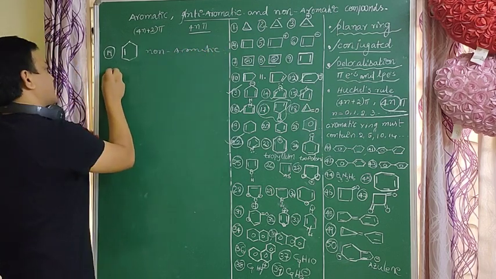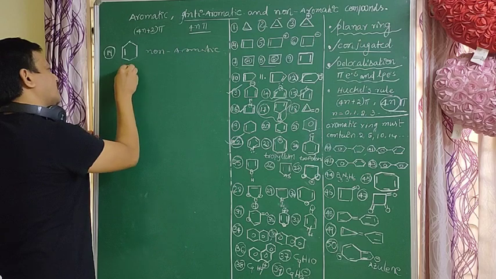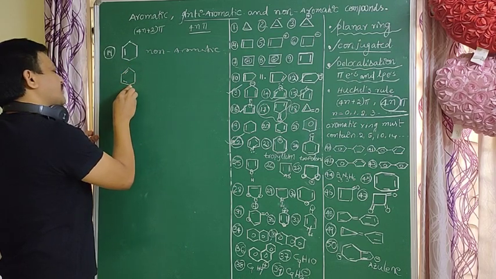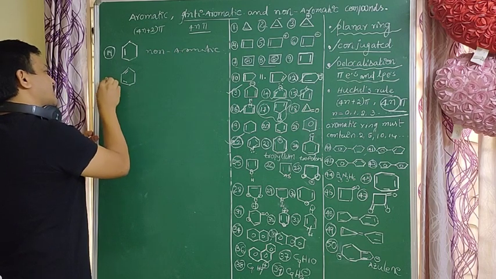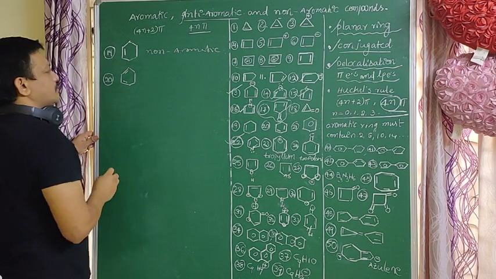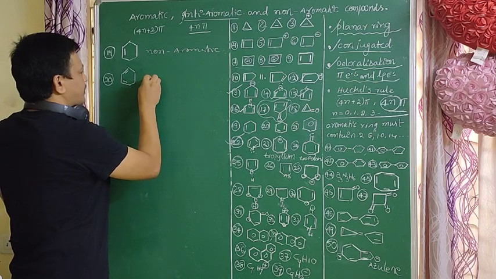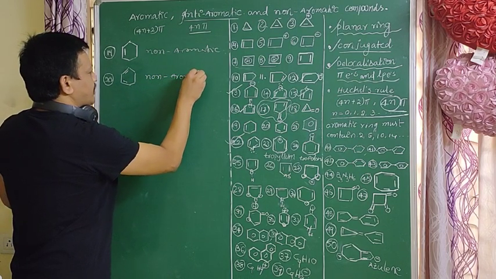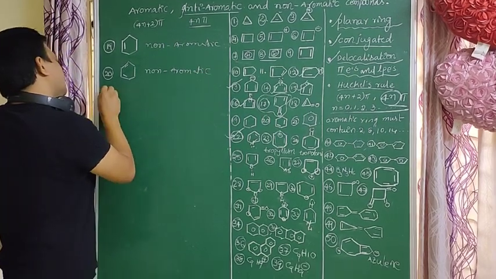Next, example 20. Conjugation is there up to here, but the conjugation is not completed throughout the ring. So this is also a non-aromatic compound, a non-planar compound. Non-aromatic, non-planar compound. So next.